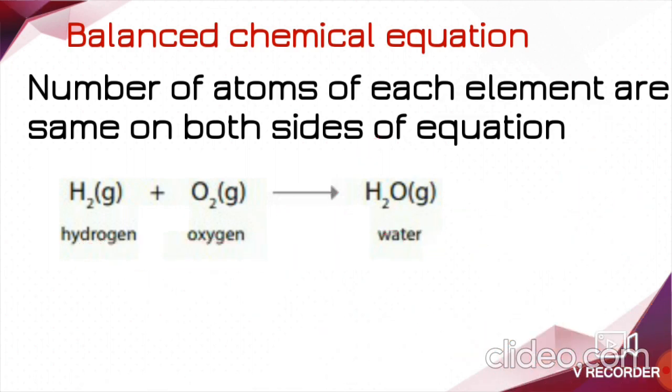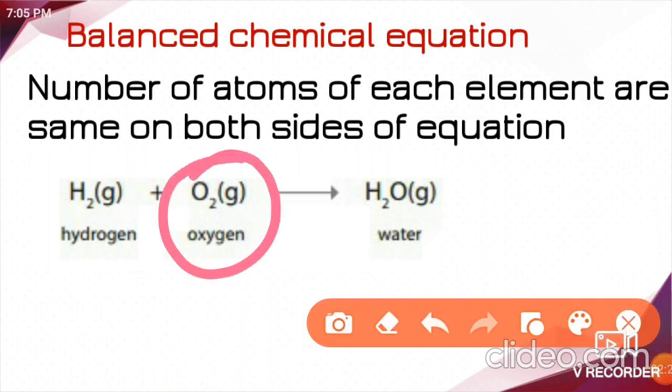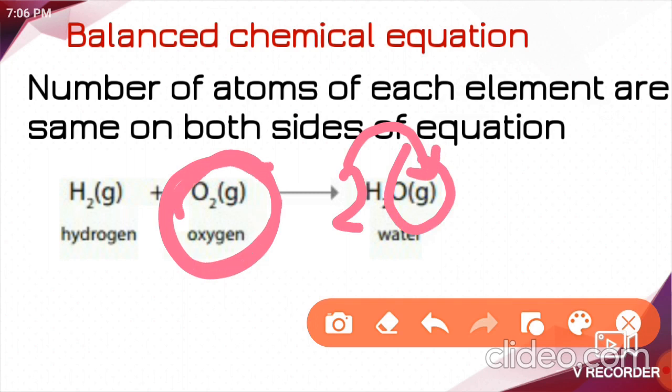Instead, what you can do is write a suitable number called a coefficient before the formula of that substance. See here, we need to balance the number of oxygen atoms. So you just write the coefficient. How many do we need? 2, right or no? So you need to write the coefficient 2 with the formula of water. Then it's going to be correct. Understood? When you write 2 before the formula of water, then the number of oxygen atoms is 2 in the product and 2 in the reactant.